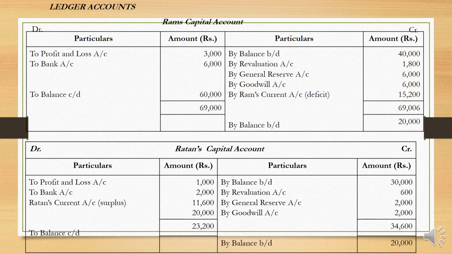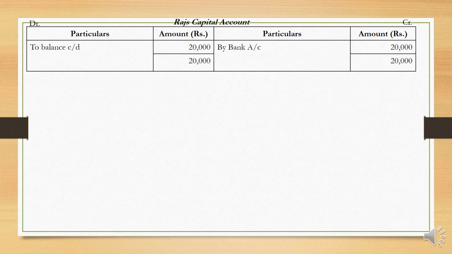Then to bank account it is 2,000. This is for goodwill withdrawn by them. So then Ratan's current account, there is an excess of 11,600 because the balance supposed to be carried down is 20,000, but he has 31,600. So 11,600 is the excess amount.